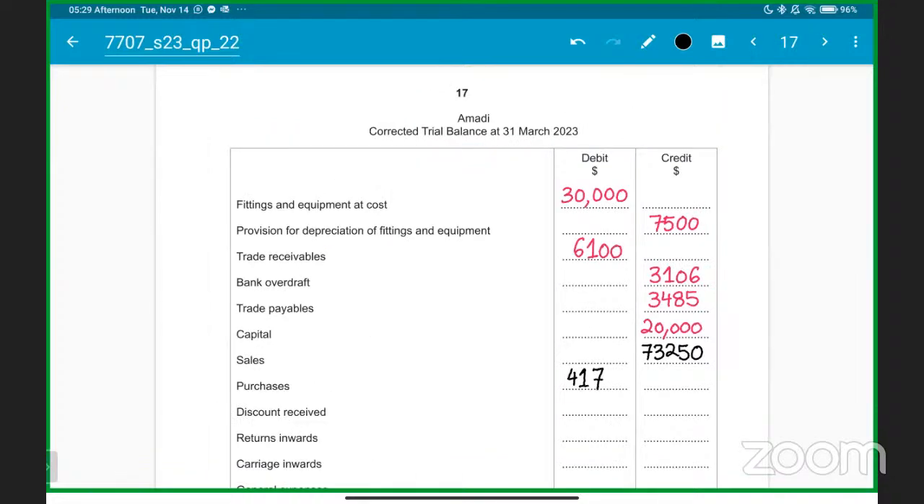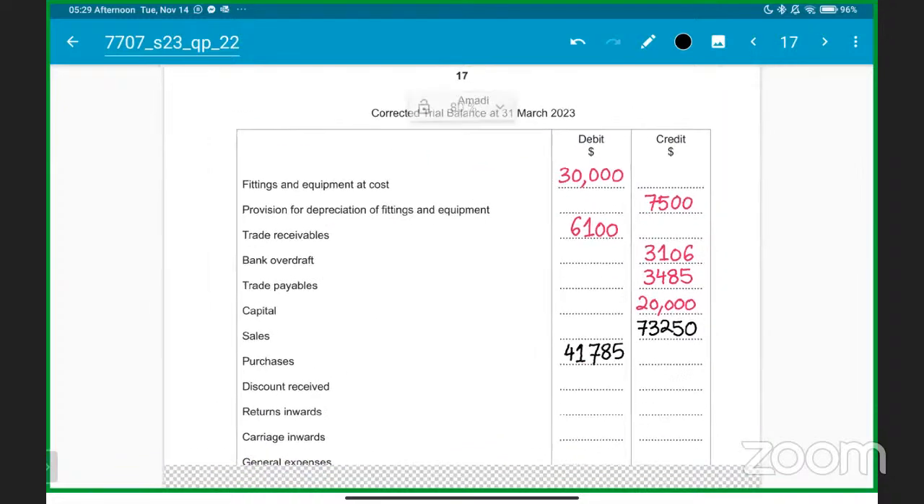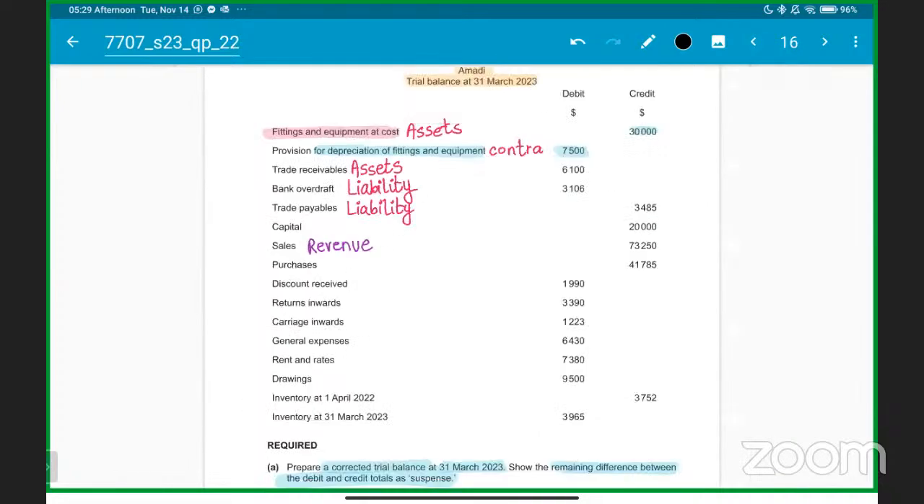41,785 is the purchases, sir. So we have to write the purchases here. Any doubts, any problems? Purchase is definitely debit. Sales is revenue, which is basically going to be credit. Okay. So make sure your free marks and the 6 marks are free, students.